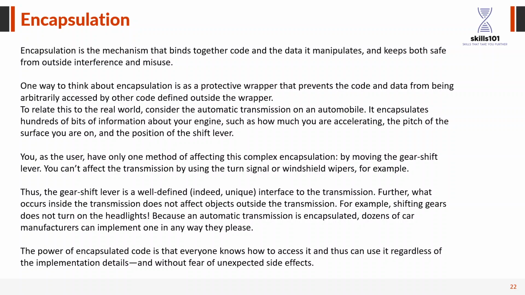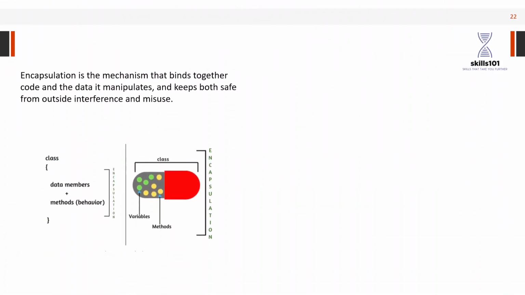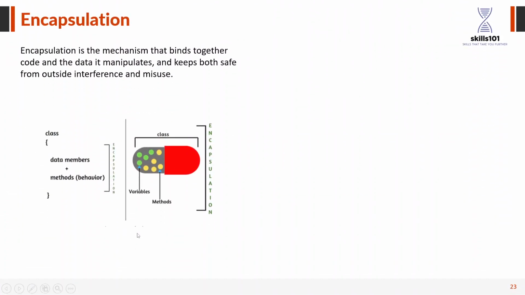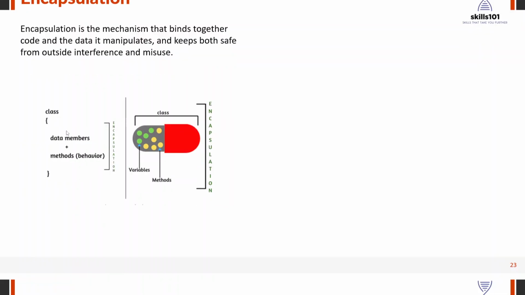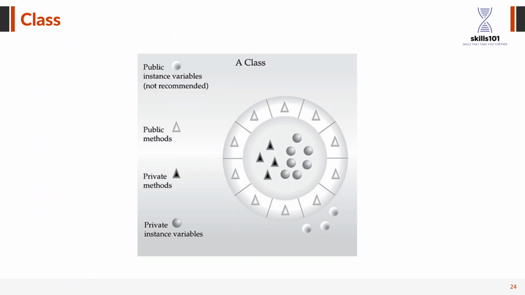So we will understand these concepts a little bit later. This is the basic overview. So encapsulation is like, again, you cover it into a class. There is a class, there is a data member, there are methods, functions. All these members, data and functions, are encapsulated into a class. So what is a class? A class is a combination of a lot of things, variables, functions, and you declare those public, private, etc.